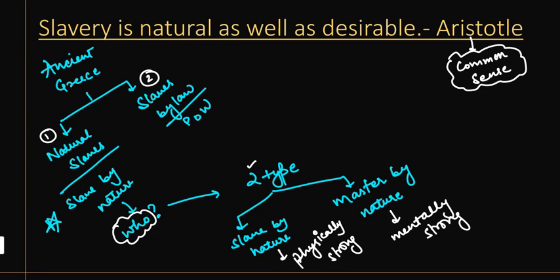Basically, Aristotle is again going into nature, and he is trying to think about why nature has created persons with certain qualities.